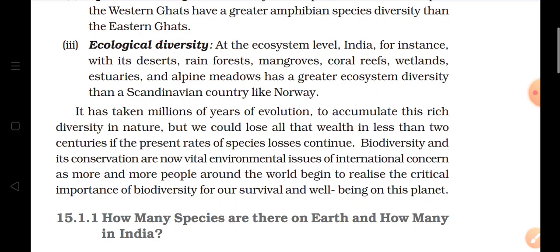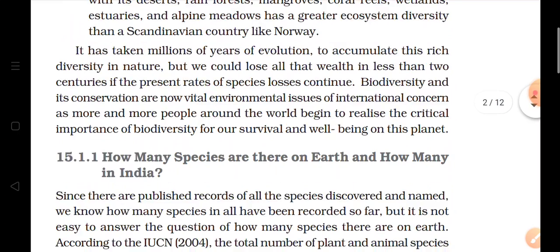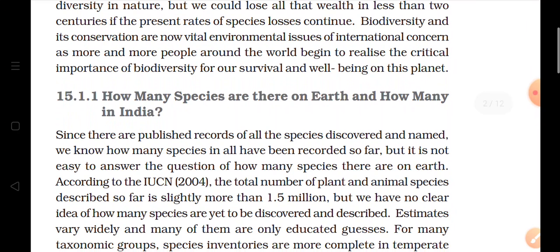How can this biodiversity be conserved? If the people living on this planet Earth realize the importance of the different living organisms present on the earth, and talk about the well-being of the earth. How many species are there on the earth and how many in India?